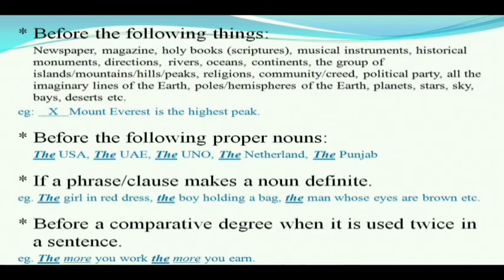Next, the man whose eyes are brown. Here, the noun man has been followed by a clause, whose eyes are brown. This clause makes this man definite, so we use the before this noun.